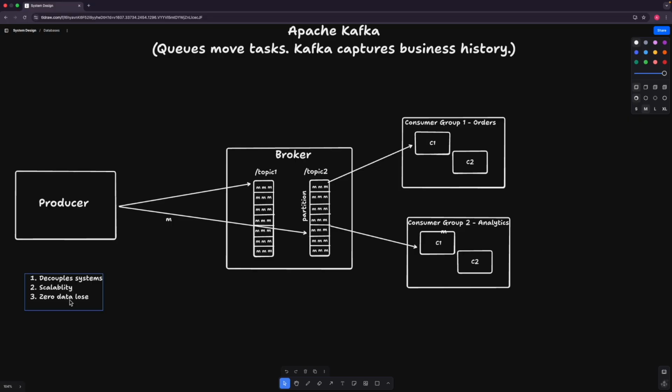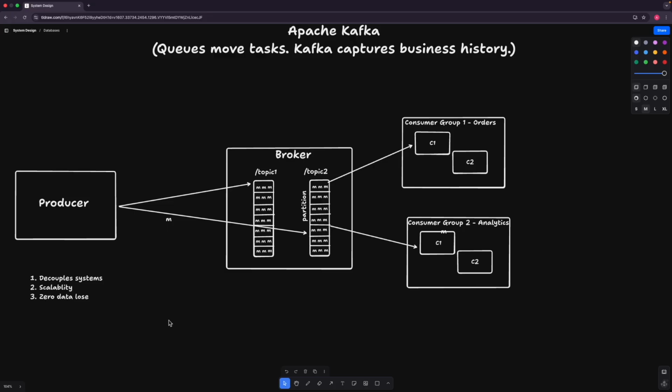That can also be configured accordingly. Okay, so that's another major feature, that is zero data loss in Apache Kafka. So if we take simple examples, for decoupling the system, I just added the example of a notification system. So you can add a new system and that will not disturb the existing system, right?